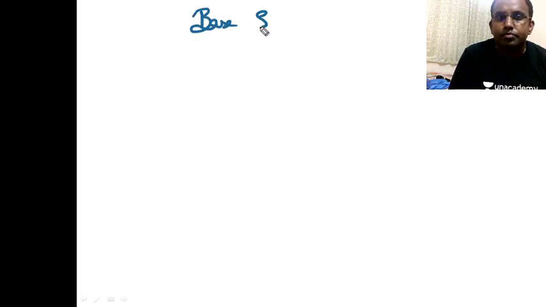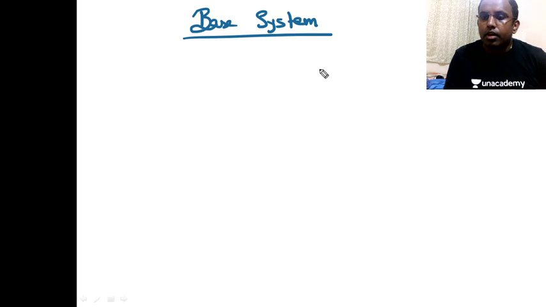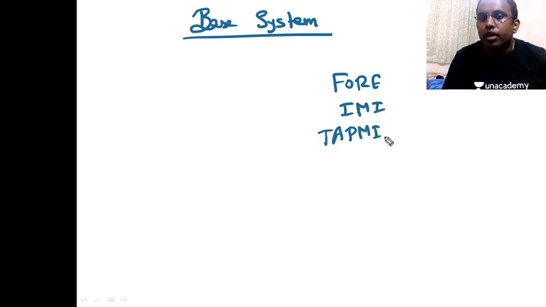You may not give all the exams, Sudarshan, but you can still get some very good colleges, like IMI, like TAPMI. All these are good colleges you can get at a good percentile. You can give XAT also. You can give CMAT.